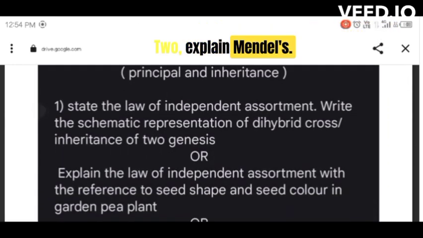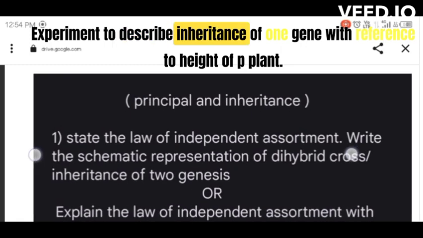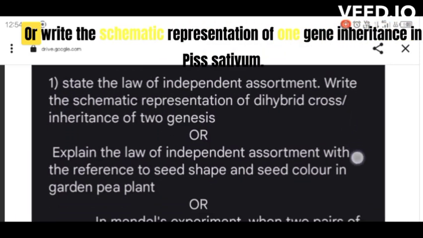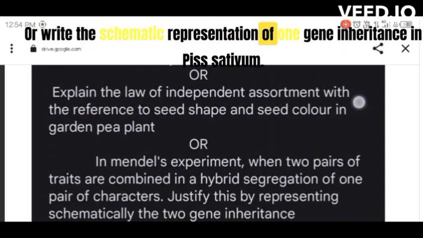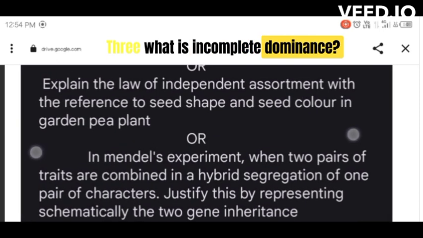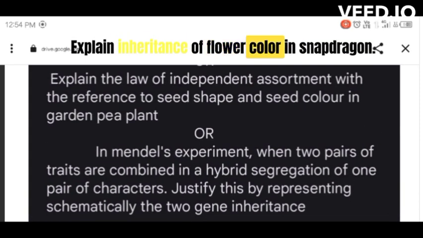2. Explain Mendel's experiment to describe inheritance of 1 gene, with reference to height of pea plant. OR. Write the schematic representation of 1 gene inheritance in Pisum sativum. 3. What is incomplete dominance? Explain inheritance of flower color in Snapdragon.